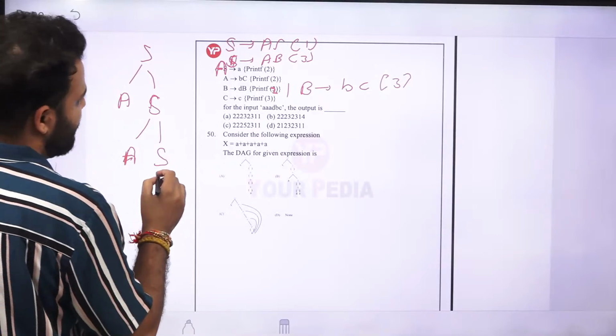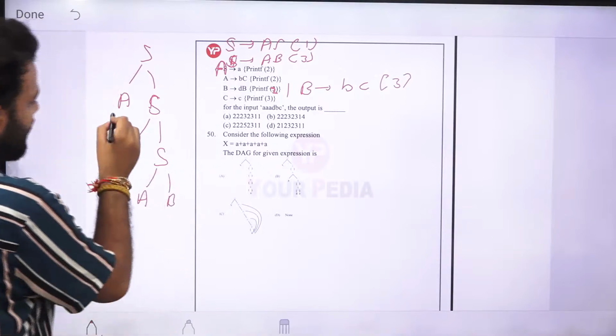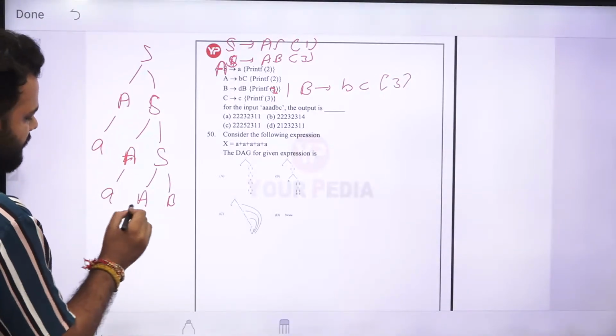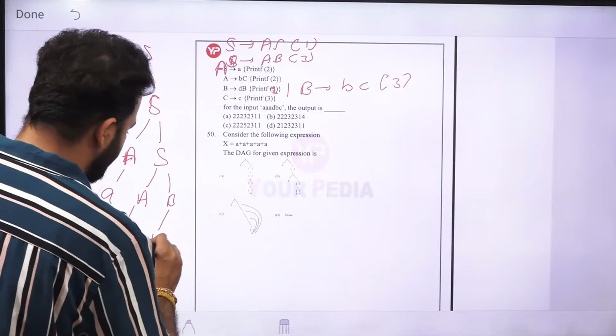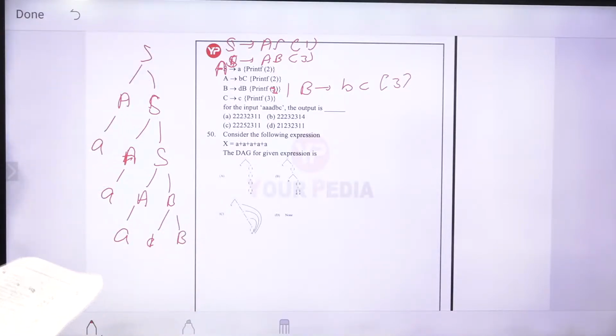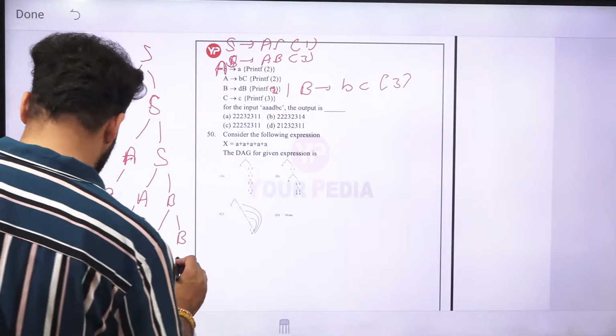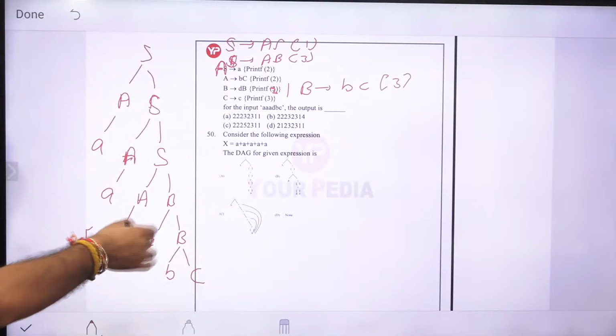Then this S will be changed to AB, so that we can make 3 A's from the A. And whenever we have made 3 A's, after that we need D. So B can make DB. After that B can make BC. So this is the tree for AAADBC.